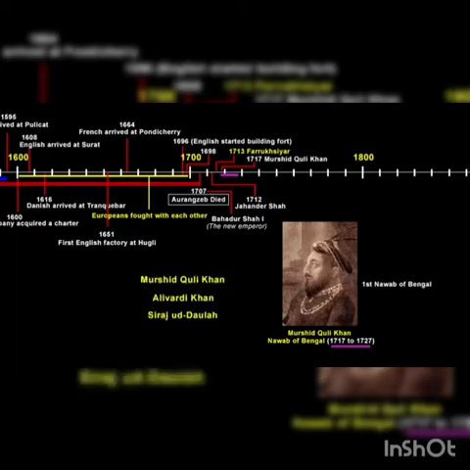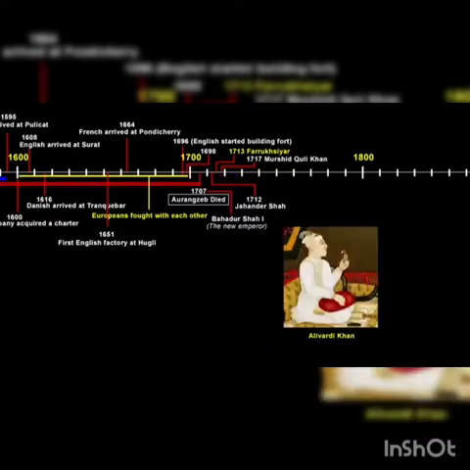But I want you to know that there were only three Nawabs, including Murshid Quli Khan, who were strong rulers of Bengal. Otherwise, if we go on to talk about each and every person's detailed account, then history becomes a never-ending subject. So fast forward to the next strong ruler, Alivardi Khan. He became the Nawab in 1740.